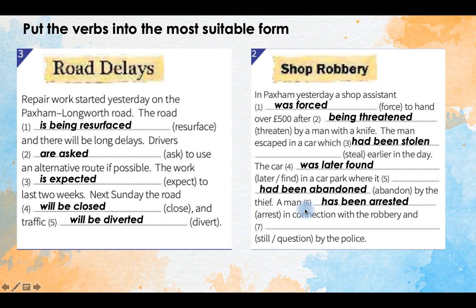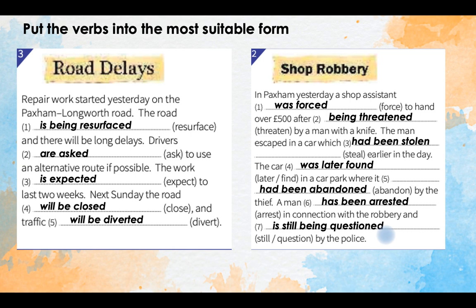A man has been arrested in connection with the robbery and is still being questioned by the police. So the police has arrested him. Yeah, he has been arrested. We don't know when it happened. That's why we use present perfect passive here. And he is still being questioned, so it happens right now. Yeah, the police is still questioning that man.